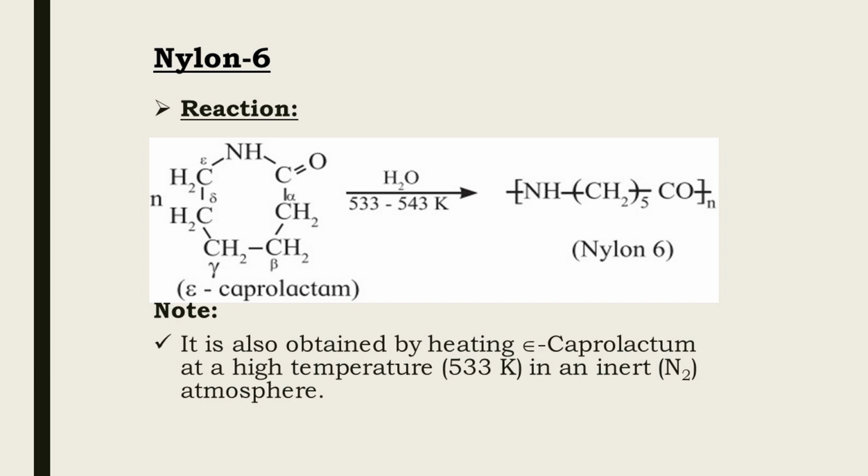N molecules of epsilon caprolactam, that is ring structure, CONH, (CH2)5. This on heating in presence of water and at high temperature undergo ring opening polymerization and gives an open structure [NH(CH2)5CO]n, that is nylon 6 is obtained.